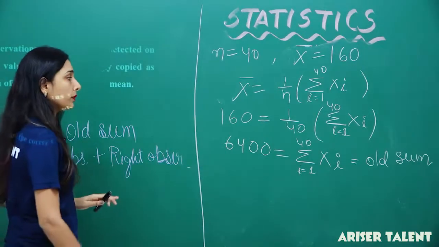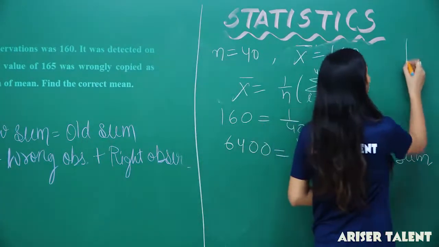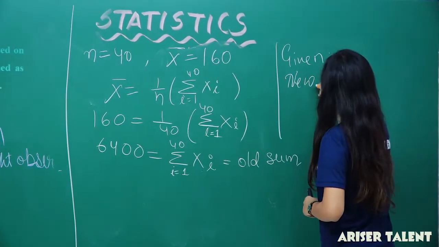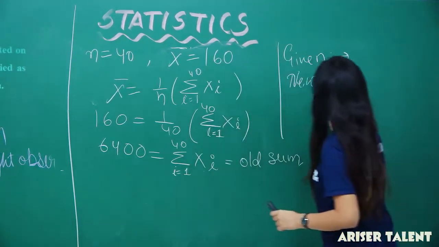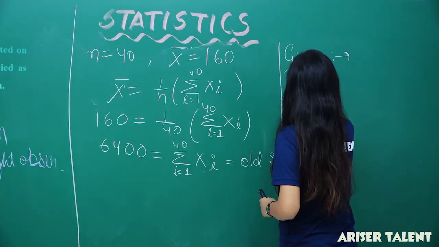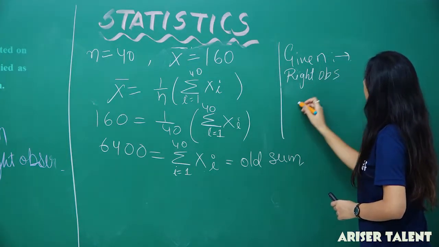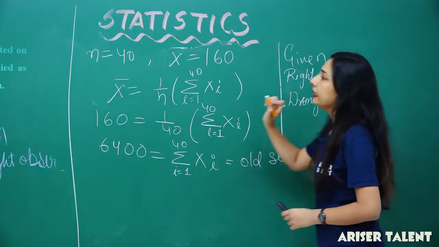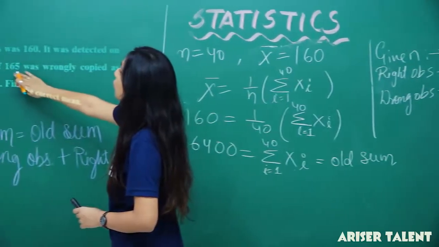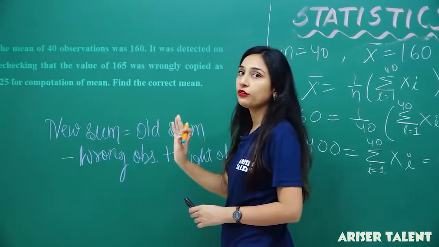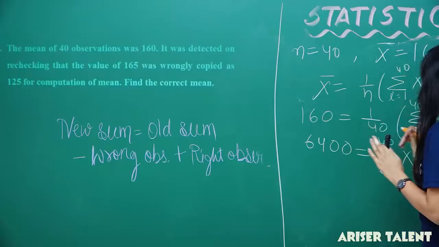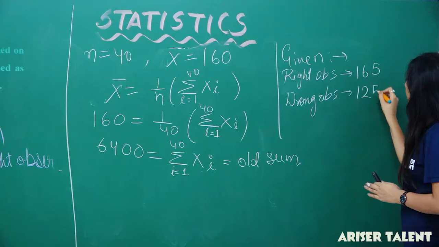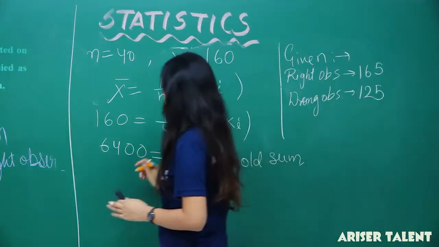Now you have been given the right and wrong observations. If you are talking about the right observation, the value 165 was wrongly copied as 125. So the right value is 165 and the wrong value is 125. So the right observation is 165 and the wrong observation is 125. Is that so? Now, by this formula,